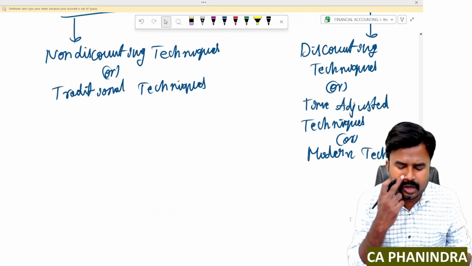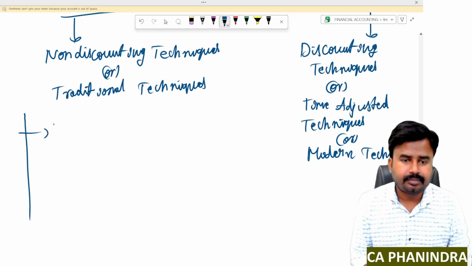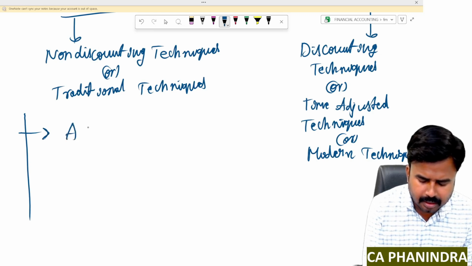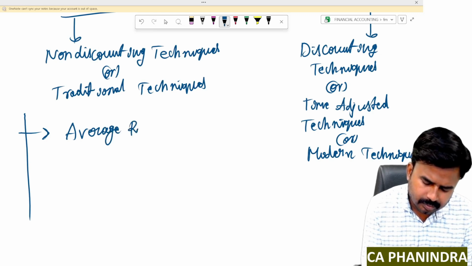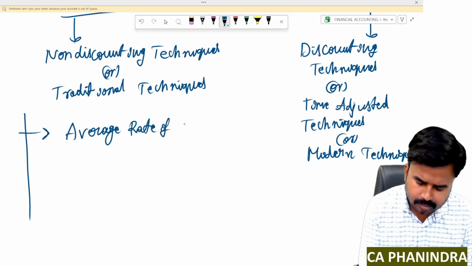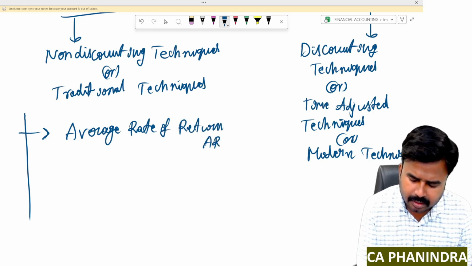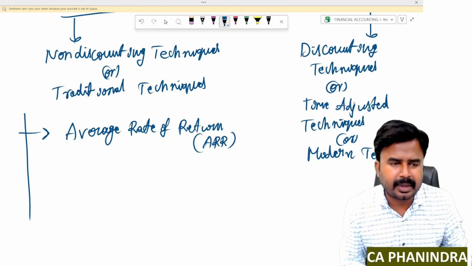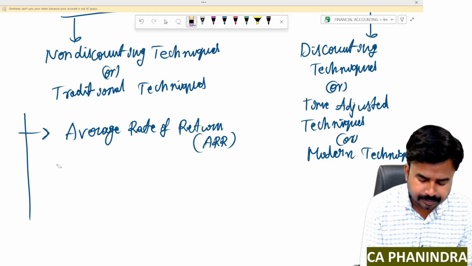Yes. First one, non-discounting techniques. What are the non-discounting techniques? The first one is ARR, average rate of return. This is also known as accounting rate of return, that I'll write while explaining this particular technique. The second technique is payback period.